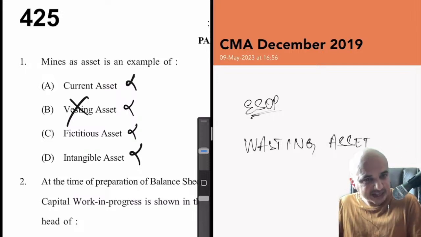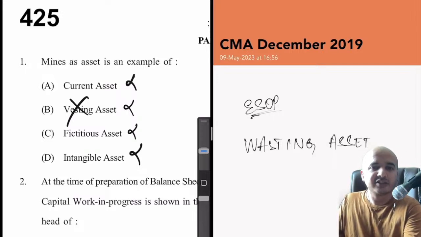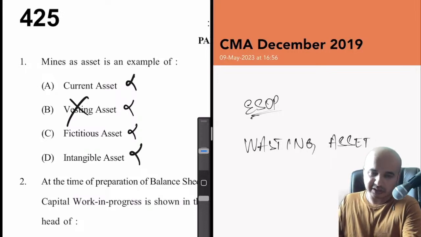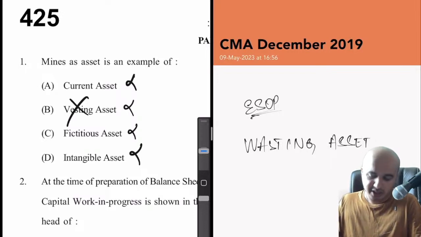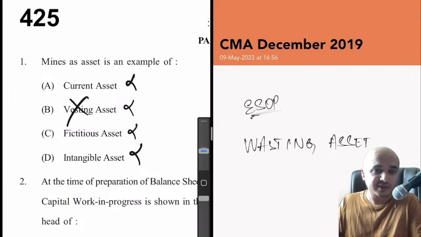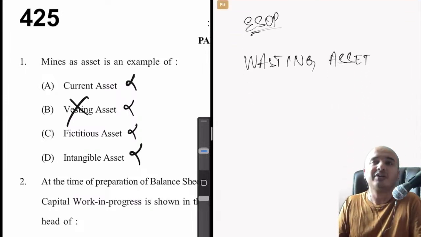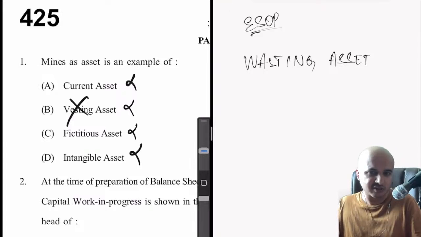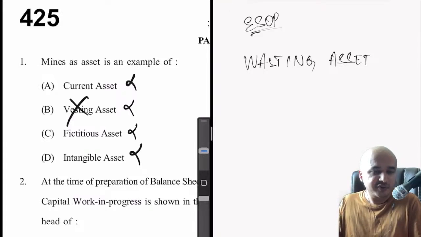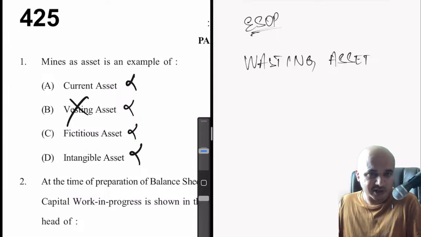That is the right answer. Unfortunately, the institute did not print the right answer, so that's why we have this. So wasting asset, in the sense, most likely what they meant, we can only surmise as to what they exactly meant, because the institute doesn't even give us the explanation when it comes to the guideline answer. So all it does is just tell us the right answer, that's all.